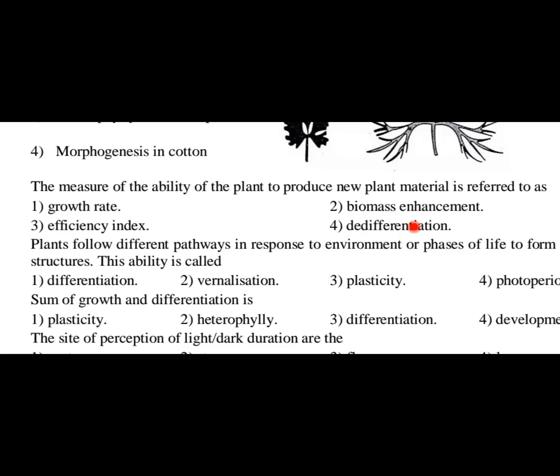When such permanently differentiated cells once again gain the ability to divide, that phenomenon is called de-differentiation. After dividing for some time, when they differentiate for the second time, it is called redifferentiation. I hope you are clear with these concepts. Very simple. So that is option 4, but this is not the answer. As I said, option 3 is the answer for this question.